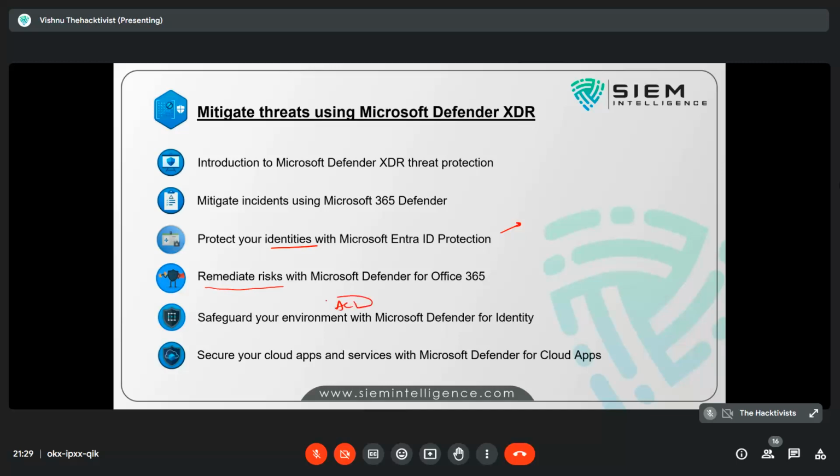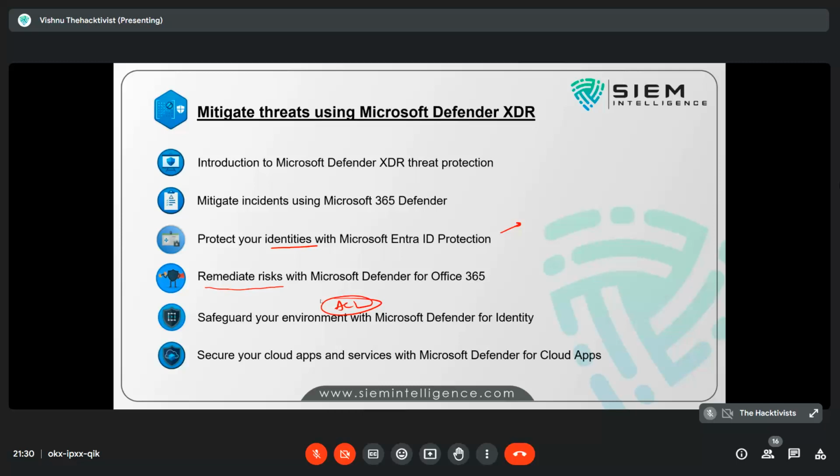the most important being your access control list. Creation of an identity with a default access control list actually leads to a serious loophole towards your cloud visibility. So how do we patch up those things, and how do we set up baseline ACLs for this identity, right? And how do we secure your cloud apps as well as services by using Microsoft Defender for Cloud Apps? That is what we are going to understand.